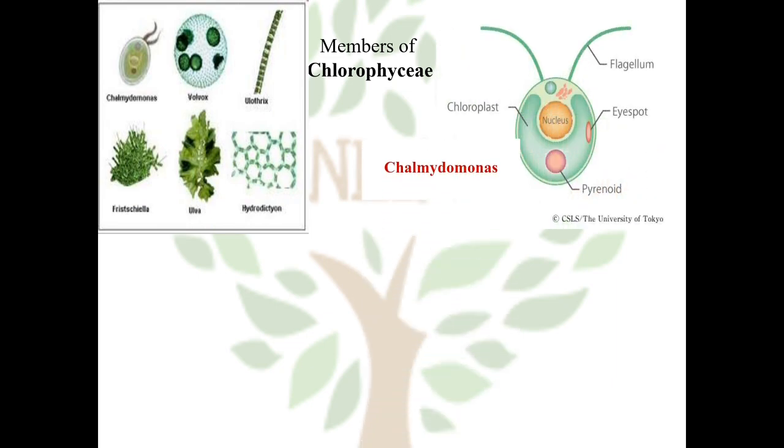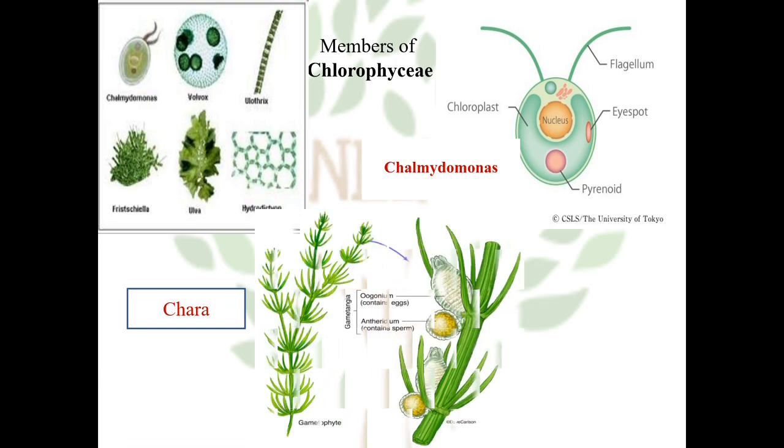You can see the microscopic diagram of Chlamydomonas where you can see the 2 equal flagella which are apically produced. Then you can see the central nucleus, cup-shaped chloroplast having pyrenoids. Presence of pyrenoids is the characteristic of members of Chlorophyceae. Pyrenoids, these are the reserves of starch.